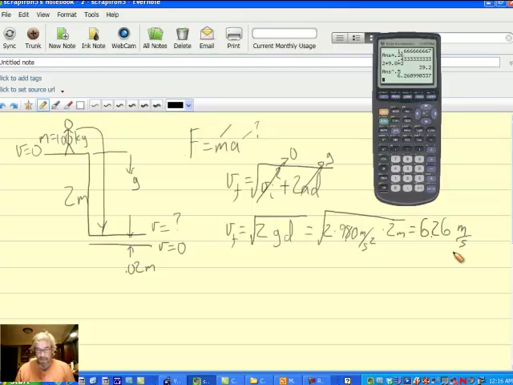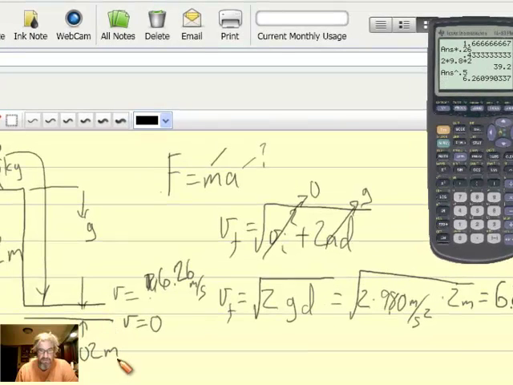Okay, now that we know he's going, not question mark anymore, but 6.26 meters per second, how can we figure out the acceleration that's going on here? Well, looking at this equation again, if you know a final velocity, which we do, it's 0, a starting velocity, which we do, 6.26, and you know a distance, which we do, 0.02 meters, you can figure out acceleration. That's the only unknown in this equation. So let's solve that equation for acceleration.